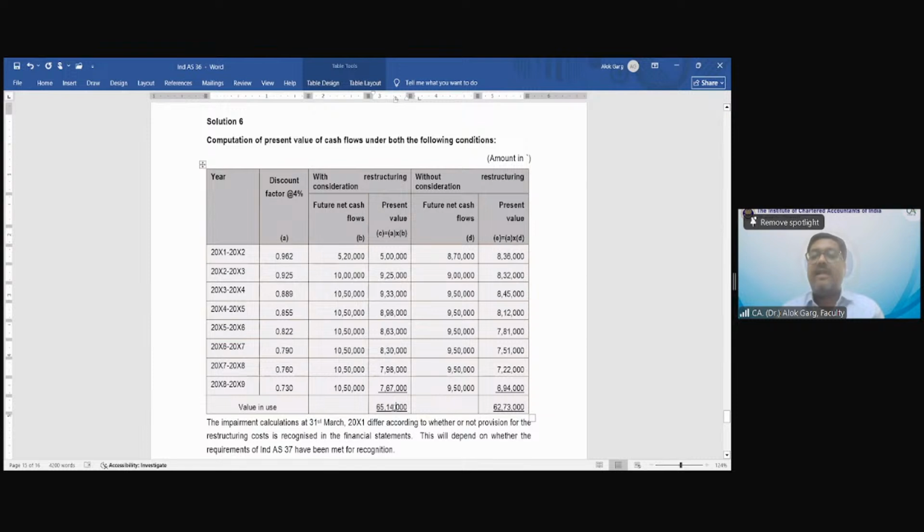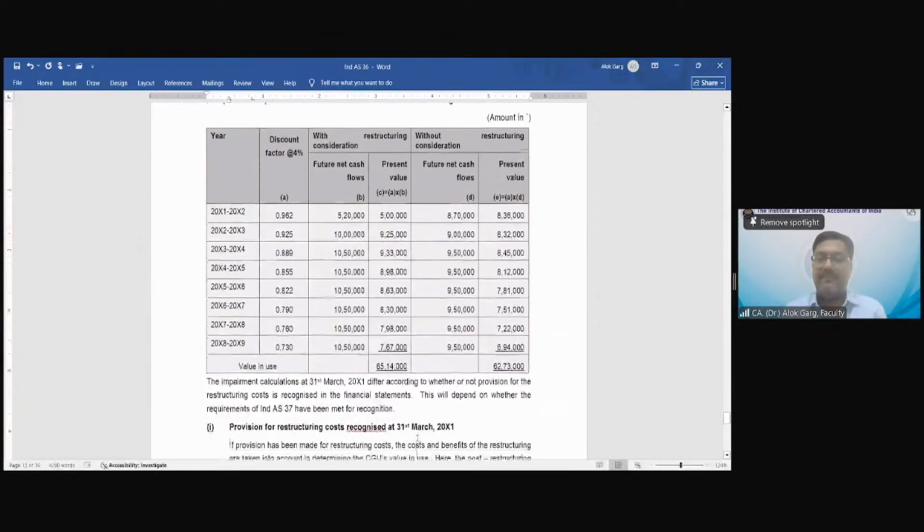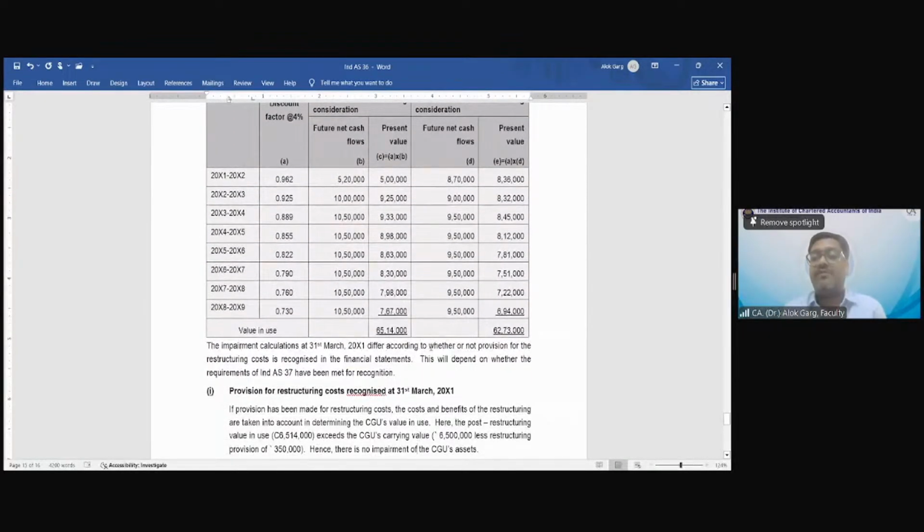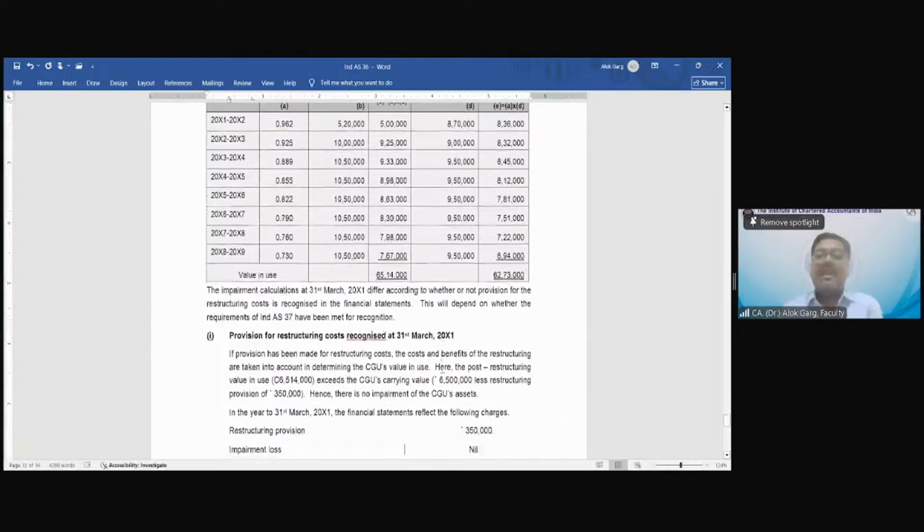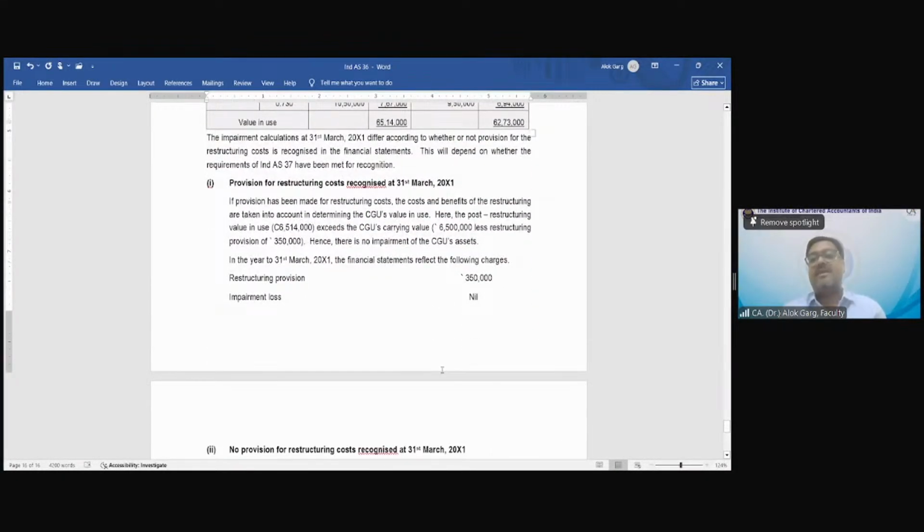So my present value of future cash flows with restructuring is 65 lakh 14,000. Without restructuring it is 62 lakh 73,000. The impairment calculation on 31st March 2001 differs according to whether or not provision for the restructuring cost is recognized in the financial statement. This will depend on whether the requirements of Ind AS 37 have been met for recognition. So assuming provision for restructuring cost is recognized at 31st March 2001.